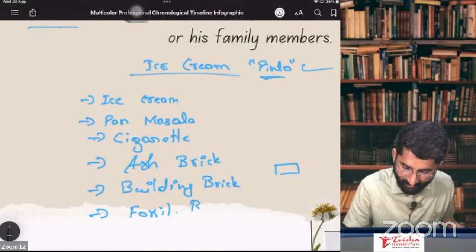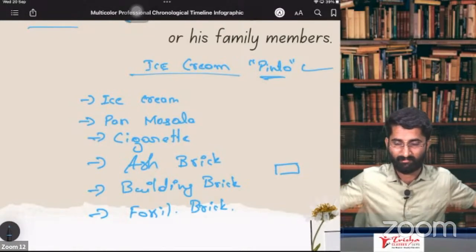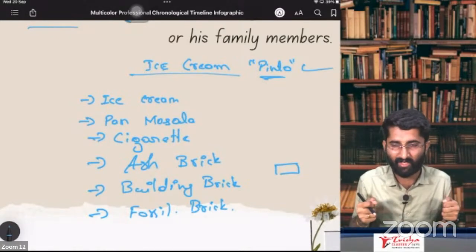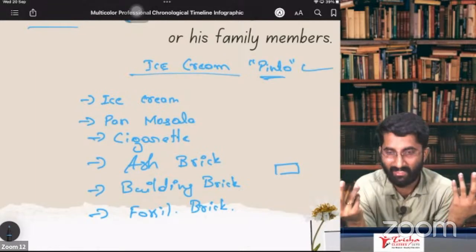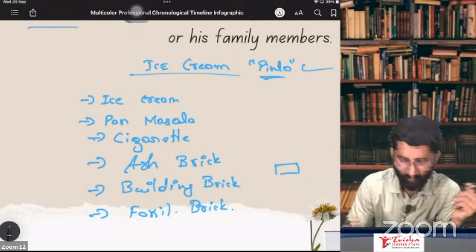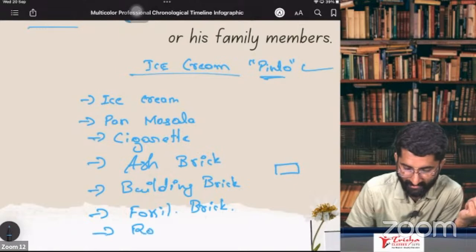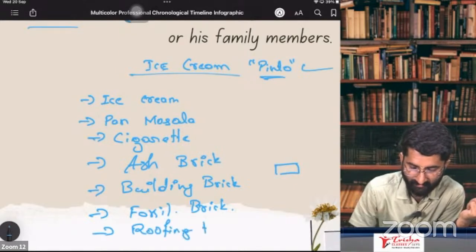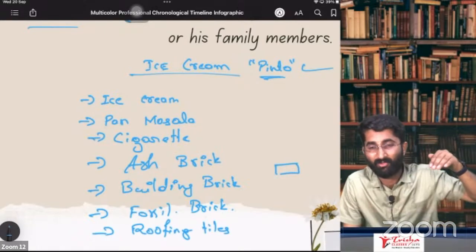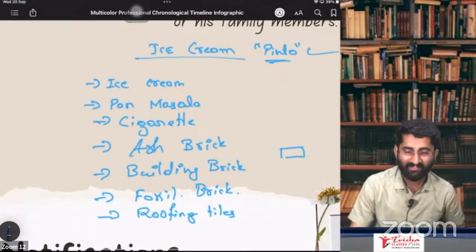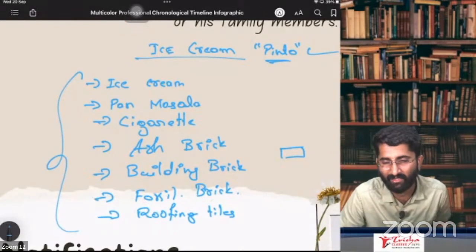He went for selling fossil bricks. Now the building stood. It is very strong, mazbooti ka building hai wo. And now he has no money to put the slab. What he did? He went for roofing tiles. You know what is roofing tiles? It is also made up of mud, and in Kannada we call it as hanchu. Roofing tiles.